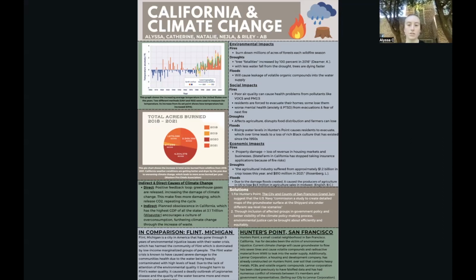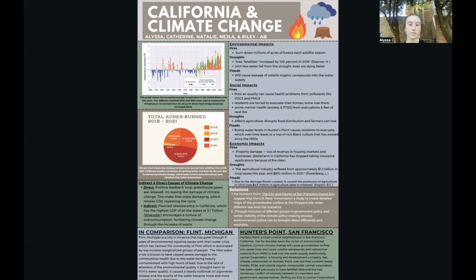With droughts, many trees are being destroyed, and there was a 100% increase in tree fatalities in 2016. With floods, there's a leakage of bad organic chemicals and compounds in water supplies, which destroys ecosystems.